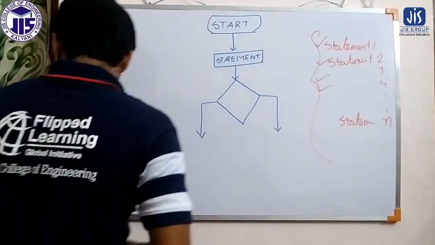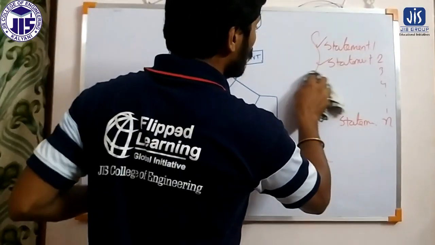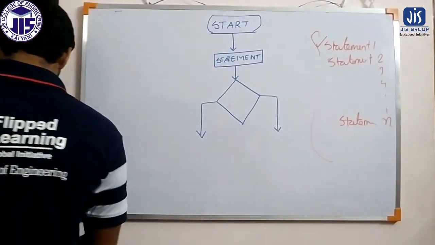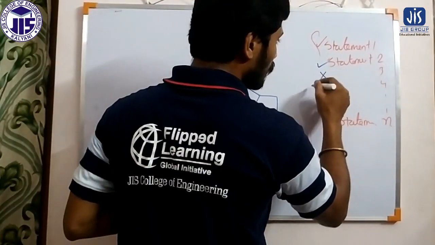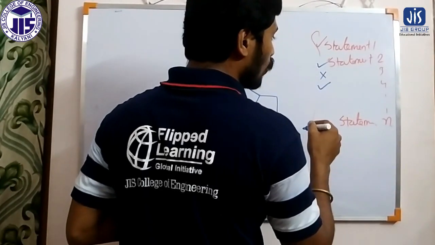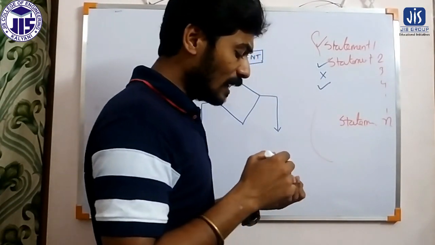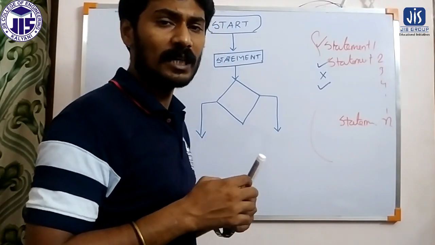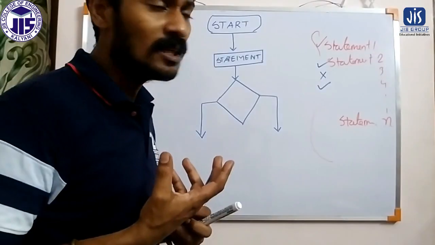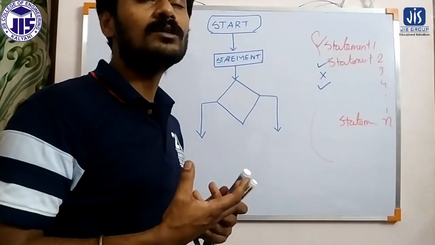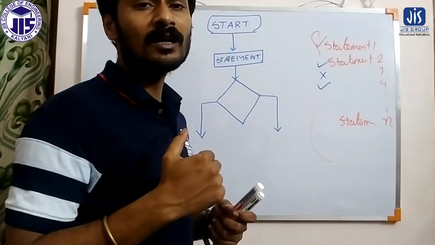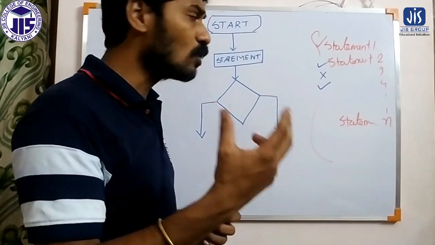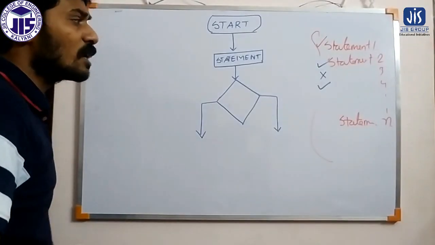That means if I say that statement 1 will be executed, statement 2 will execute, then it will skip statement 3 and again execute statement 4, this is not possible. Basically, a program always executes sequentially. So in decision making and branching, we can execute the program out of order. That means we can avoid the sequential execution by using decision making and branching.